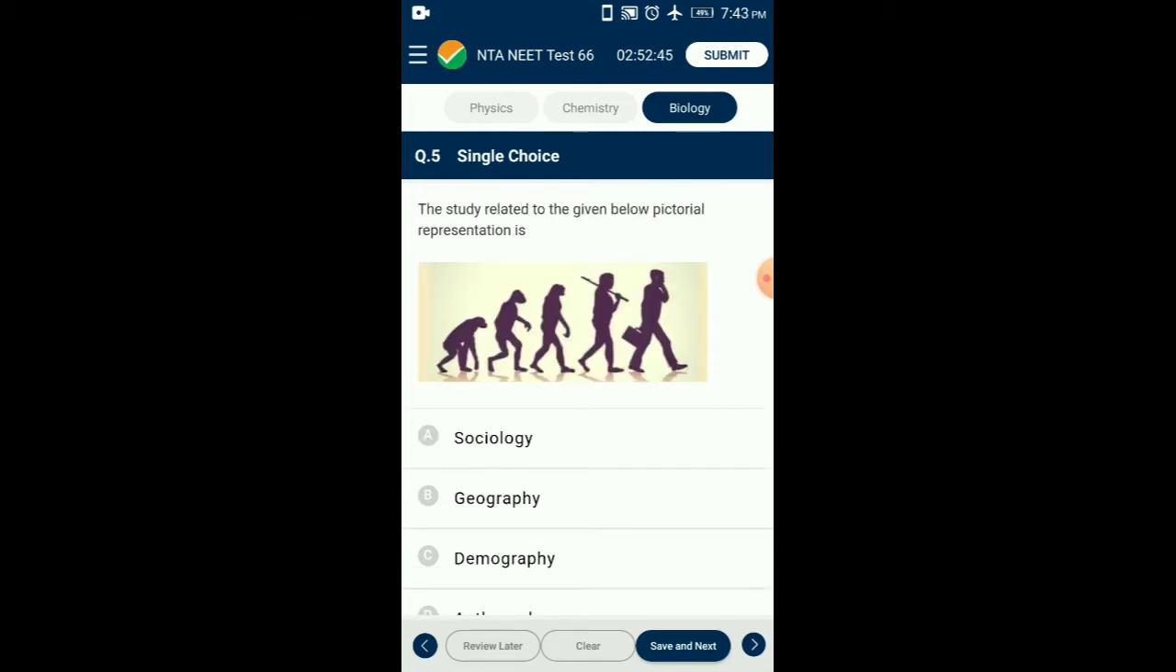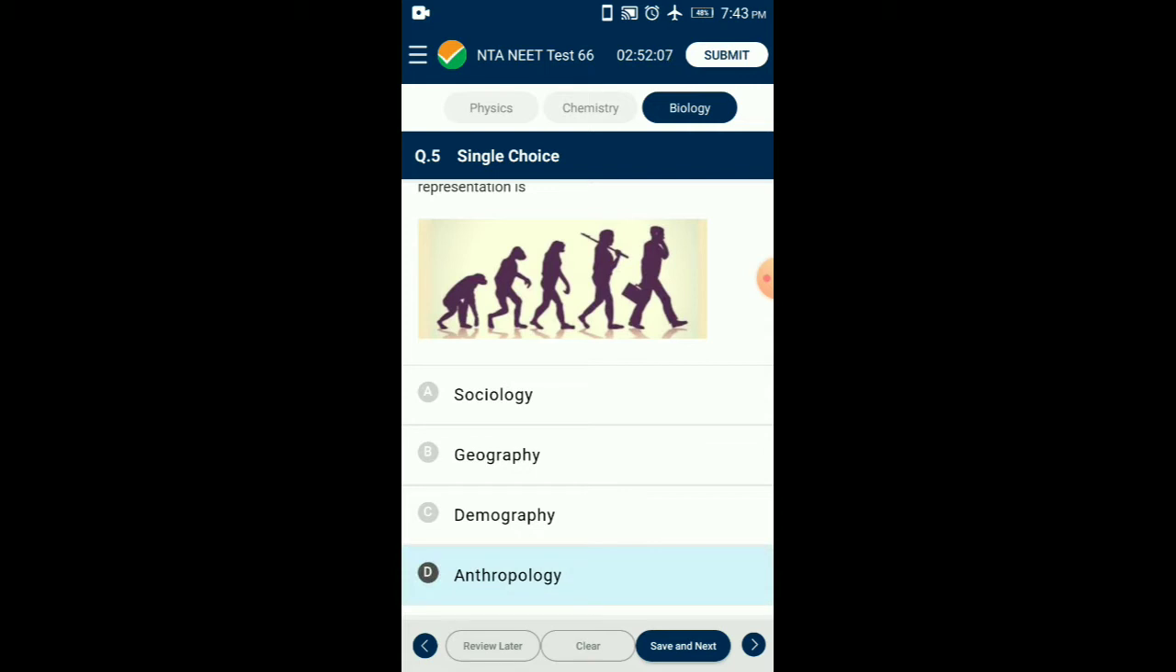Question number 5. The study related to the given below pictorial representation is: Demography is the study of human population growth and prediction of future development. Anthropology is the field of study of humans and their behavior and societies in the past and present. Sociology is the study of the development, structure, and functioning of human society. Geography is the study of places and the relationship between people and environment. So the answer for this question is option D, anthropology.